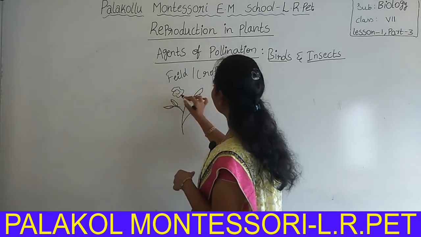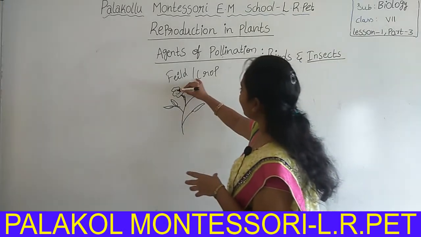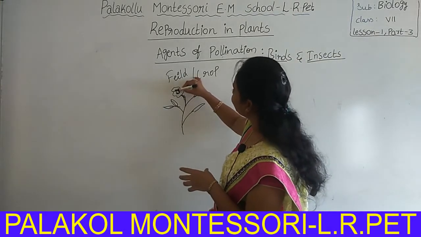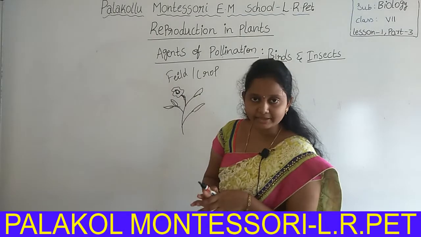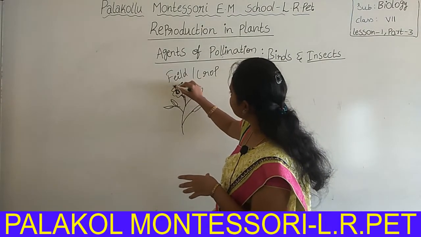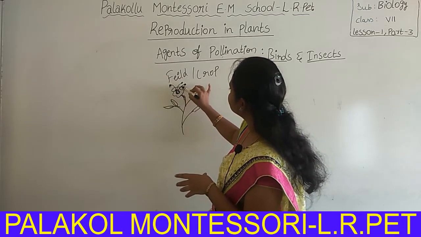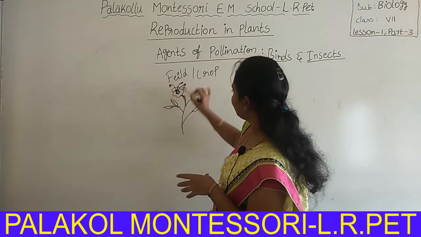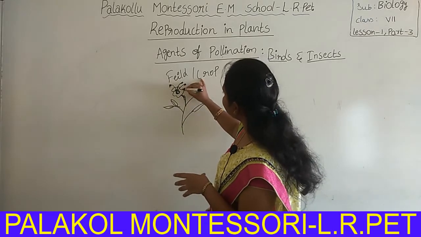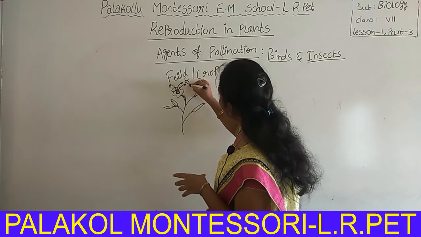From these flowers, the insects suck the honey. At that time, the pollen grains present inside the anther of the stamen attach to the body of the insect.